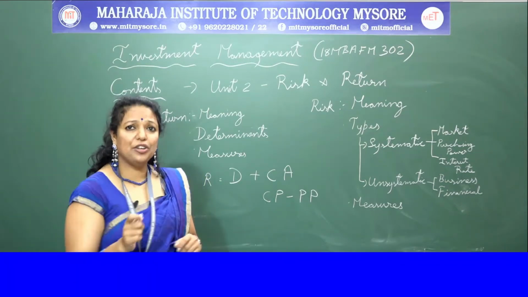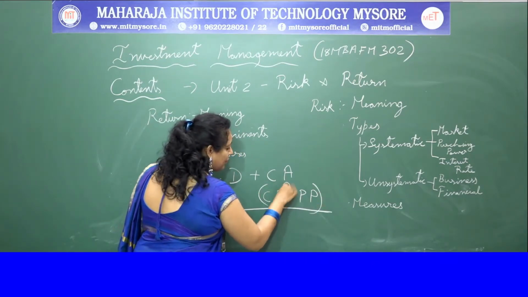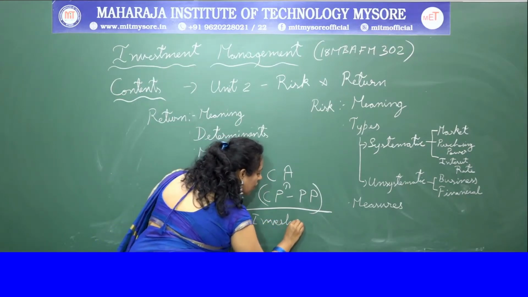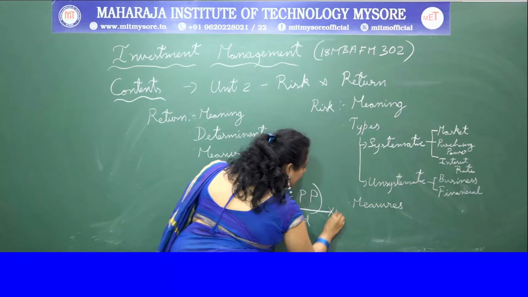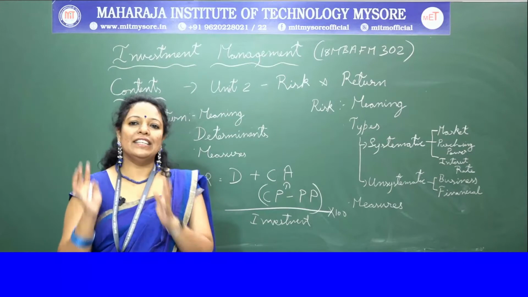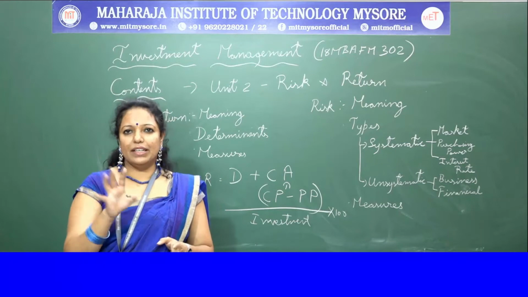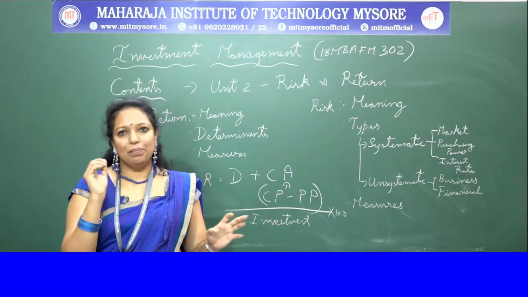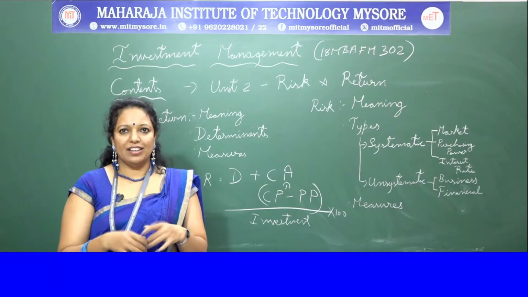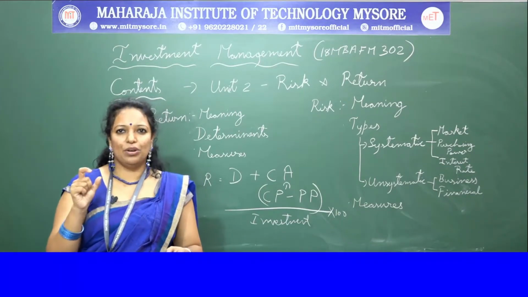To calculate the rate of return, if you divide this by the investment and multiply by 100, then you get the rate of return. The current yield is always either 0 or positive. For example, if you get interest, then it is positive. If you don't get interest, then you are not losing anything. It is just zero.